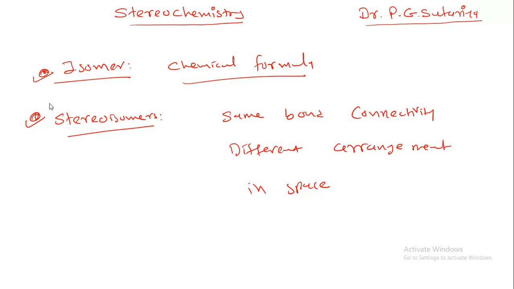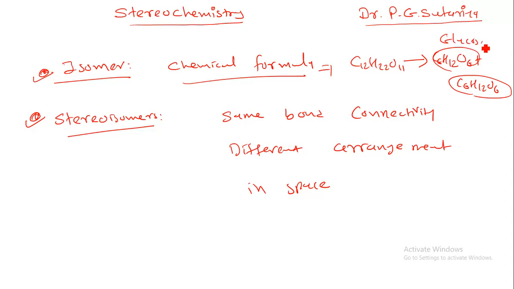Isomers means the chemical formula is the same, but the structural formula is different. Suppose we are doing a reaction with C12H22O11, that is the formula of sugar. Now it will give you C6H12O6 plus C6H12O6. Both chemical formulas are the same, but their structural formulas are different. One is glucose and another one is fructose. So that is isomerism. Now when we talk about stereoisomers, it is the same bond connectivity but a different arrangement in space.